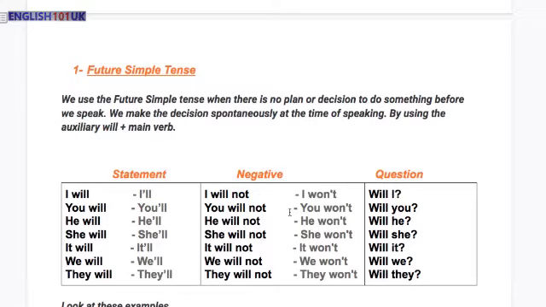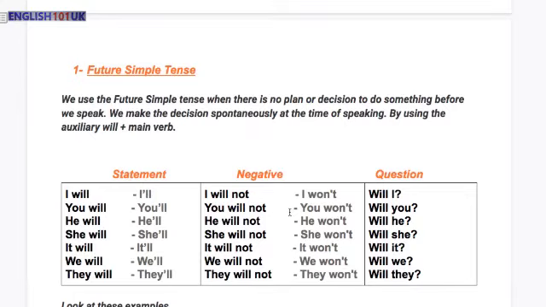We make the decision spontaneously at the time of speaking by using the auxiliary will plus the main verb. So we use the future simple tense will when we are talking, and by the time we are talking, we just made the decision.